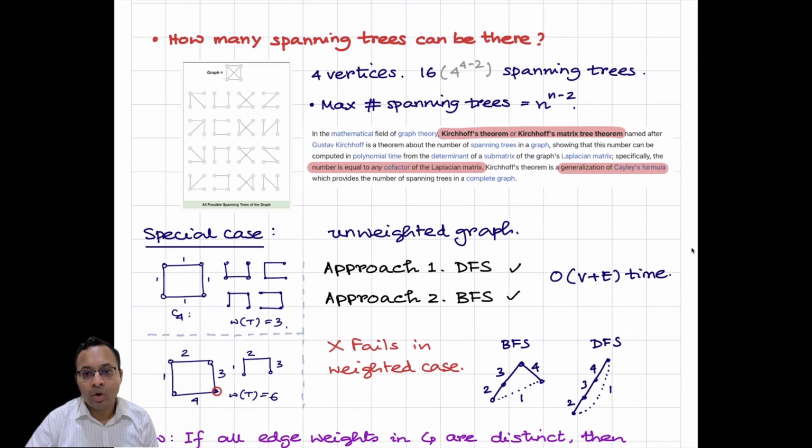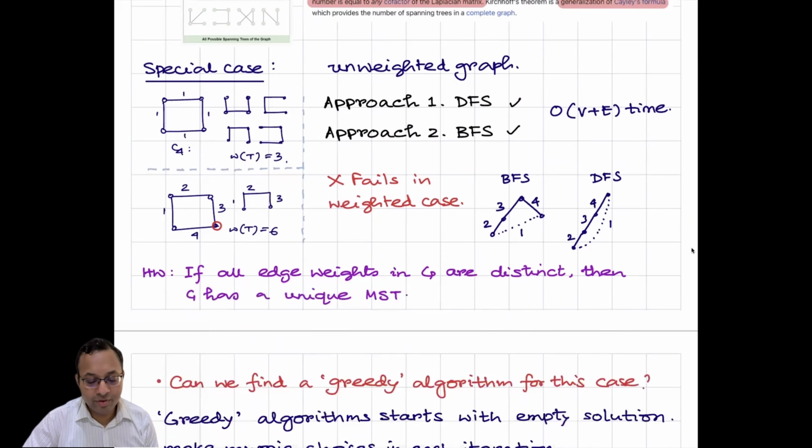So I will not talk about details about the structural properties or more combinatorial properties. If you're interested, you can read about that. But our focus will be algorithms. Only one point is, though there are an exponential number of spanning trees, our goal is to find the minimum spanning tree. And it can be done in polynomial time. In fact, in a greedy way.